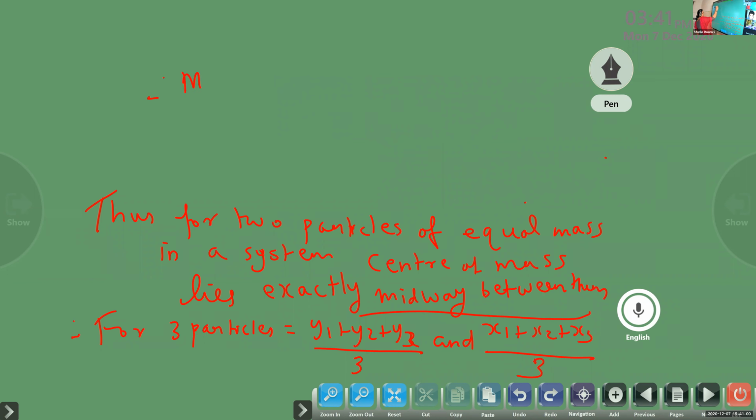Therefore, mathematically, every theory in physics is expressed with the help of mathematics.